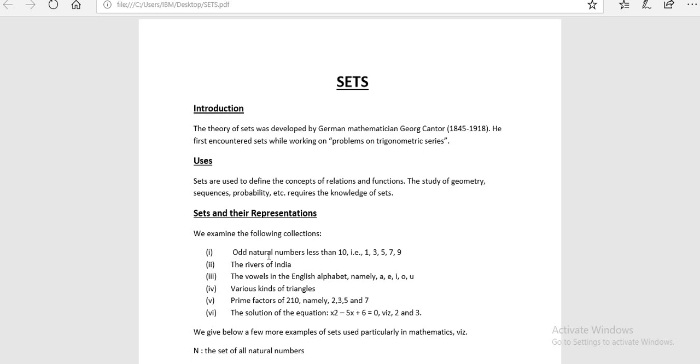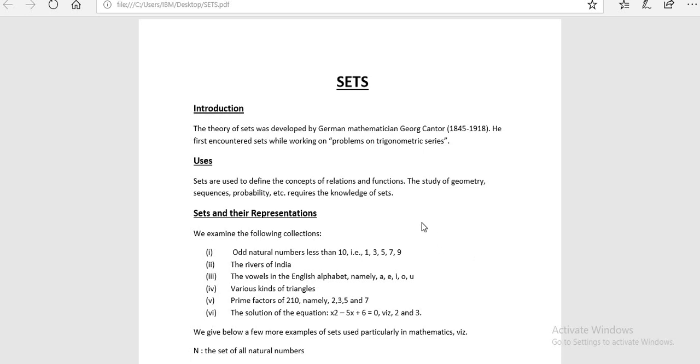You can see odd natural numbers less than 10, the rivers of India, the vowels in the English alphabet, various kinds of triangles, prime factors of 210, the solution of the equation x square minus 5x plus 6.